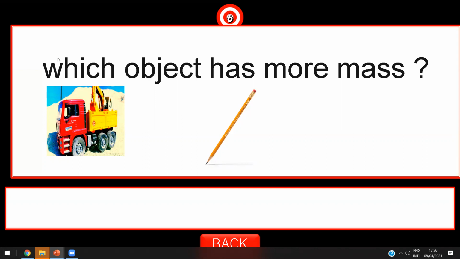More mass, so more what? More amount of matter, so more mass. Okay, honey? Yes, more mass, more amount of matter, but less mass, less amount of matter. Great job, Hatem. Thanks, honey.